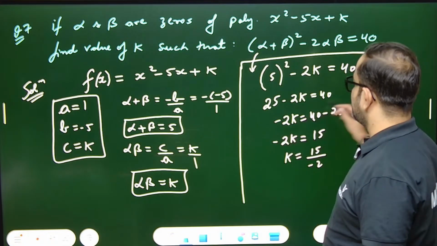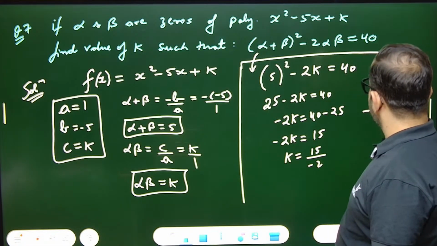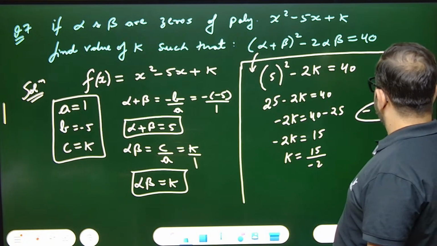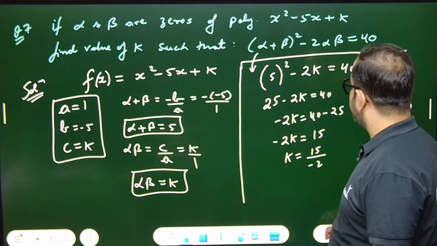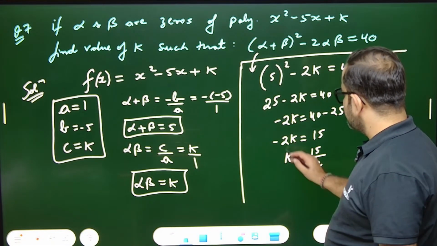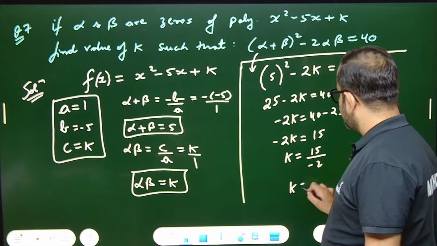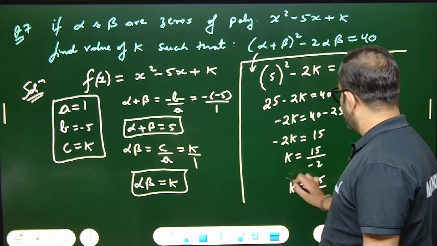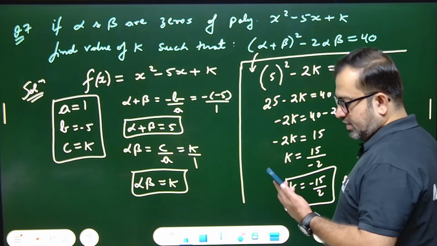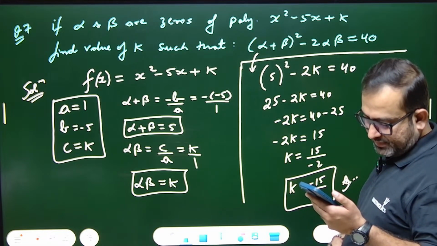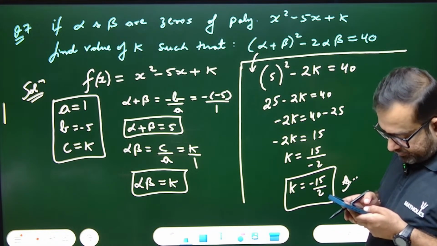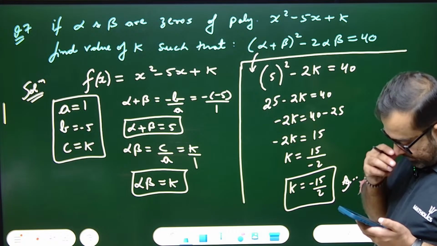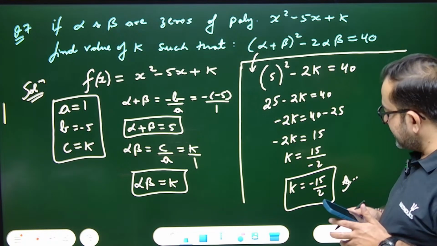Don't take the minus 2 there and make it plus 2. If it was minus 2 plus k, then minus 2 would go to the other side and become plus 2. But minus 2 is in multiplication. So k is nothing but minus 15 by 2. Okay. So that's it for today. Copy it. Correct answer. That's so good. So k equals minus 15 by 2.